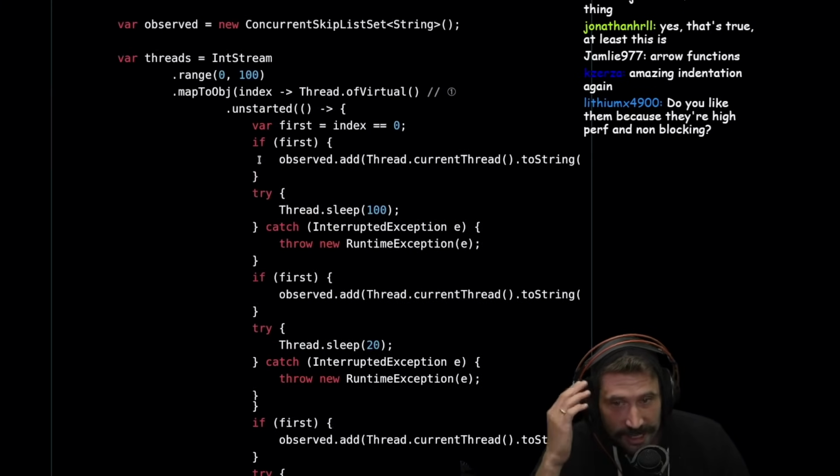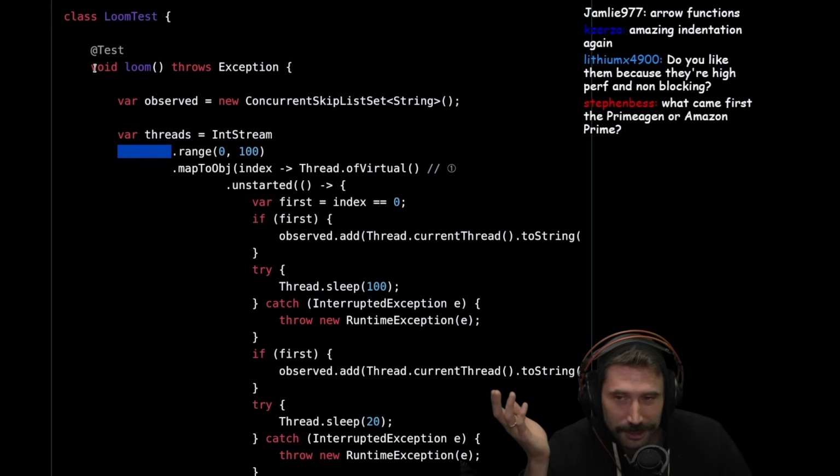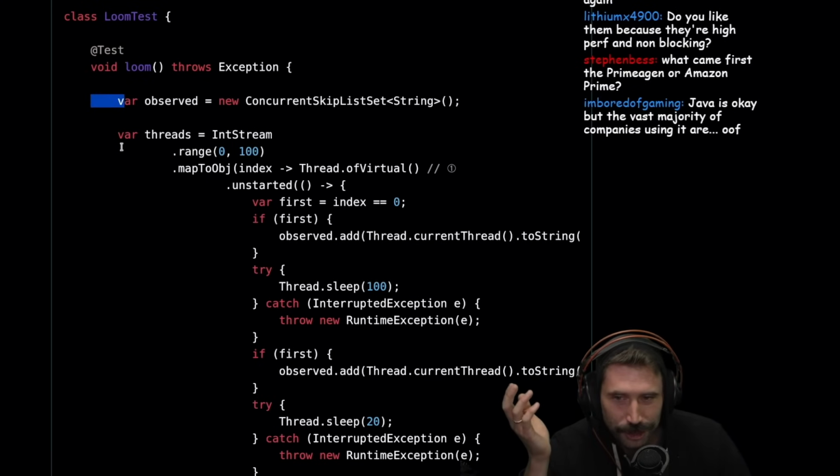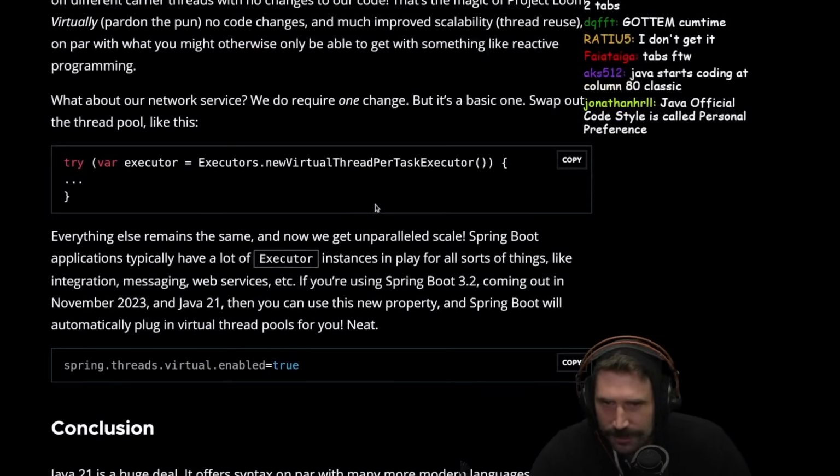Amazing indentation. Yo, dog, I heard you like 4-space indentation. Shut up. I like 8. Yeah, right. I like 8. Yeah, right. Back to 4. We're using a new factory method in Java 21 to create virtual threads. Okay, this is great.